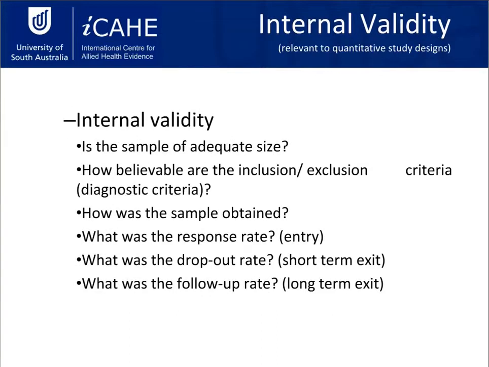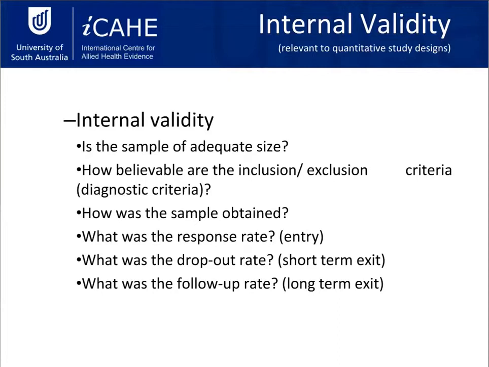So if we're moving on, the next stage that we're looking at is internal validity. So these internal validity points that we're looking at are more relevant to the quantitative studies. What we're looking at here is more quantitative RCTs and cohort studies, most likely. So what we're looking at is now how well was the study done. So before, what we were looking at was not how well the study was done, but how much you can apply it to your practice. Whereas when we're looking at internal validity, then we're assessing the quality of the research itself.